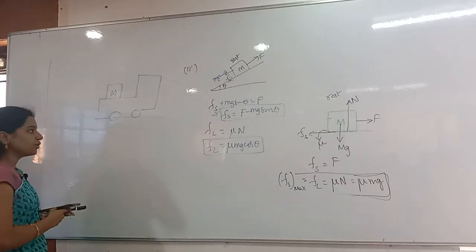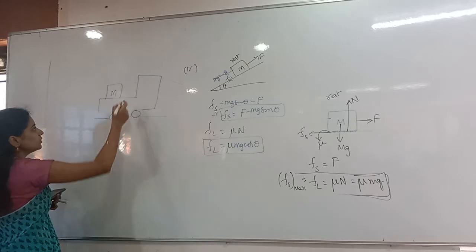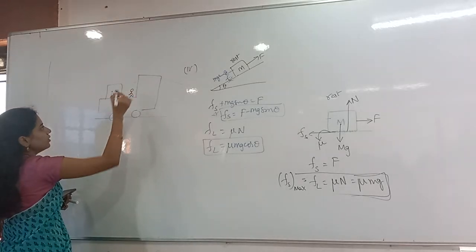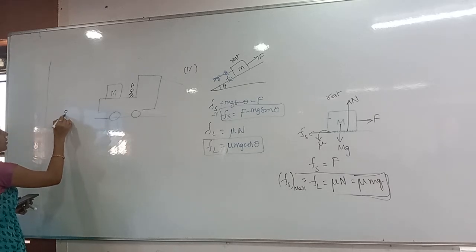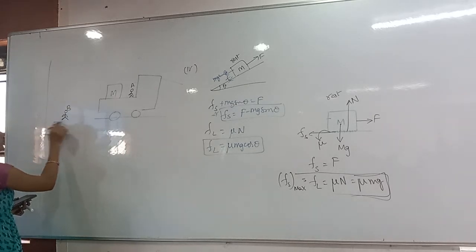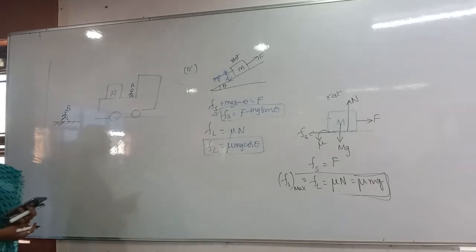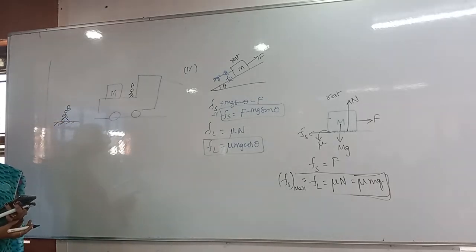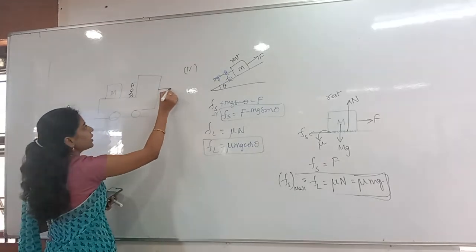Two persons are there, two observers. One person is on the truck; let me take this as person A. Another person is standing on the ground. This is person B. Now the truck is accelerating with acceleration A.